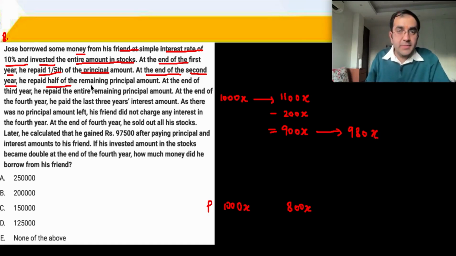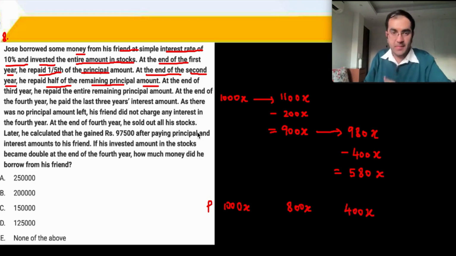He repaid half of the remaining principal amount. Out of 800x, he has paid half, that is 400x. So you get a total of 580x. So when 400x is gone, principal remaining is 400x.